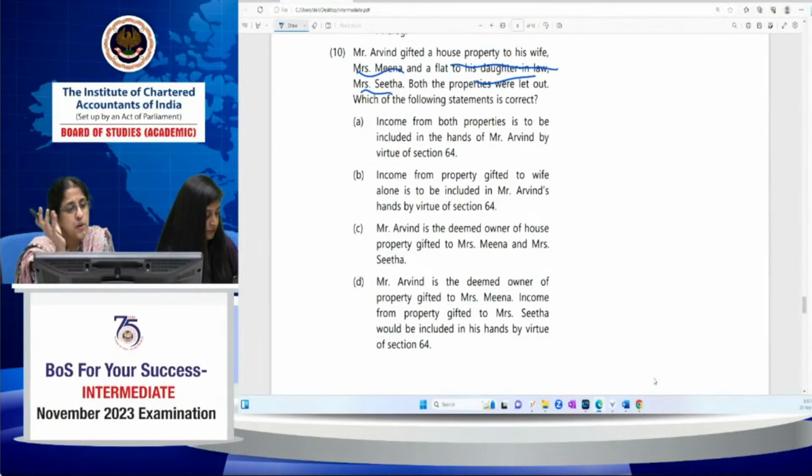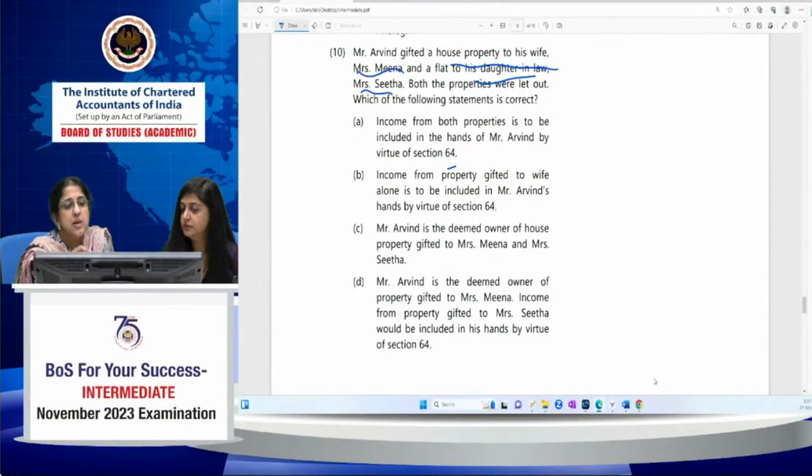Income from both properties is to be included in the hands of Arvind by virtue of the clubbing provisions of section 64. Or income from the property gifted to the wife alone is to be included in Mr. Arvind's hands by virtue of section 64. Or Arvind is the deemed owner of the house property gifted to Meena and Sita. Or Arvind is the deemed owner of the house property gifted to Meena, and income from the property gifted to Sita will be included in his hands by virtue of section 64.